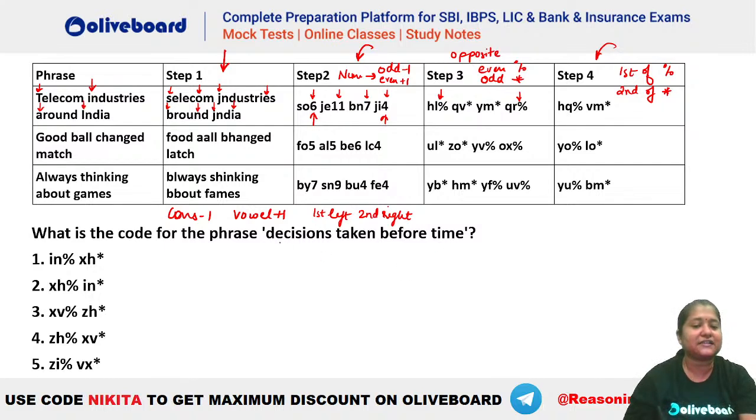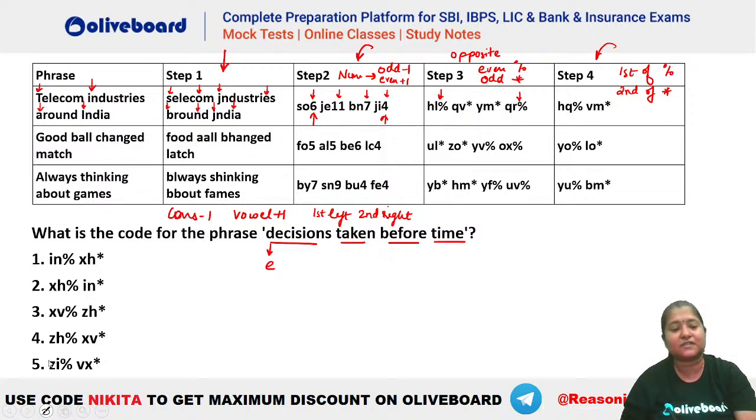अब चलो इसका जल्दी से आंसर बताइए. Decisions taken before time. What should be the answer in here? Decisions taken before time. First will be, this is D, right? So we will be adding 1 to it. That means this will become E here, right? D, sorry, this was consonant minus 1. So this will become C here. I'm so sorry. So ये क्या हो जाएगा? C हो जाएगा. ठीक है. This will be C here.